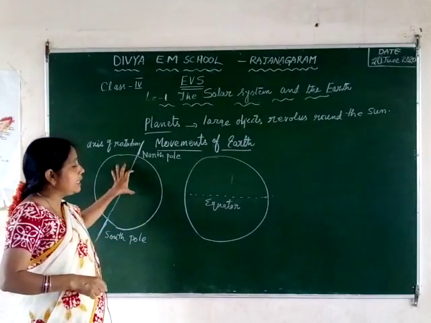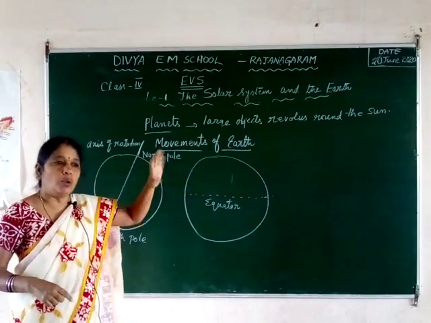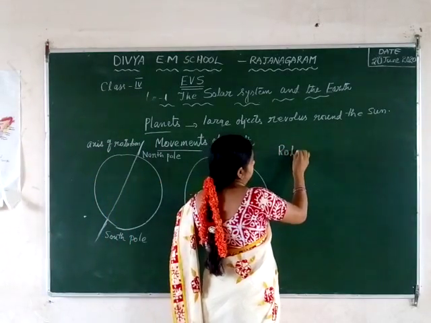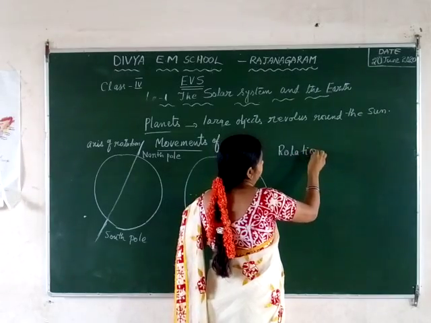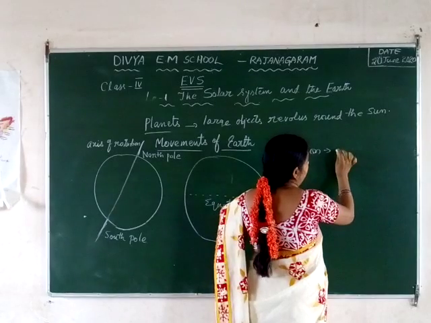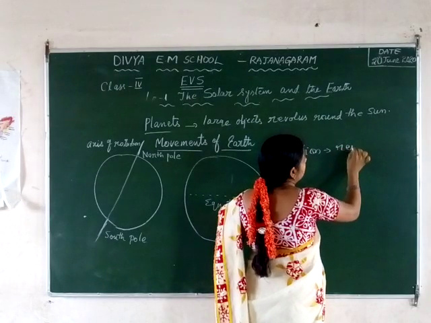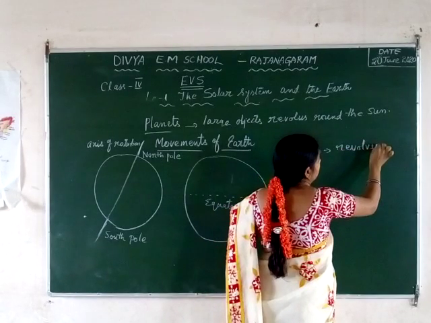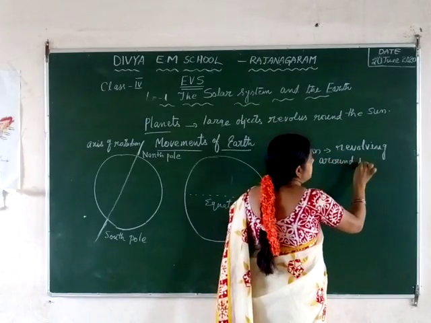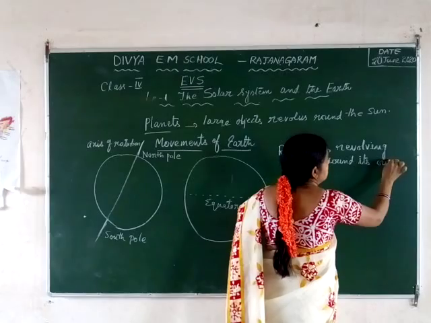When the earth is moving around its own axis, that is called rotation. Rotation means revolving around its own axis.